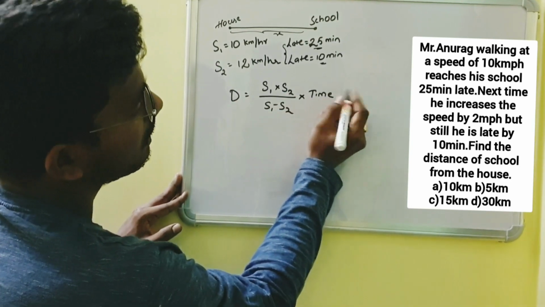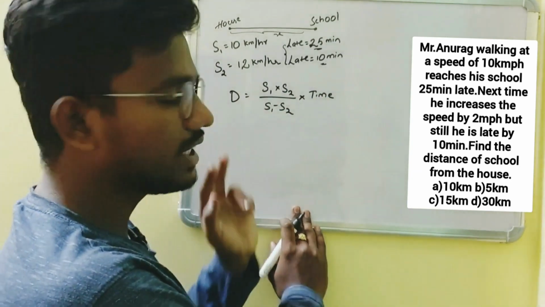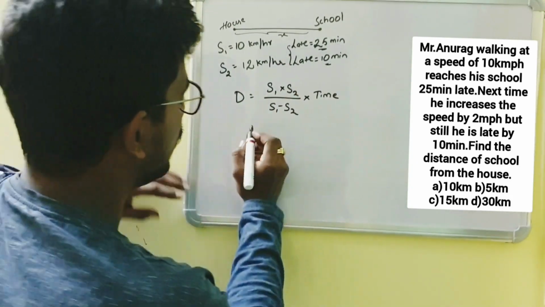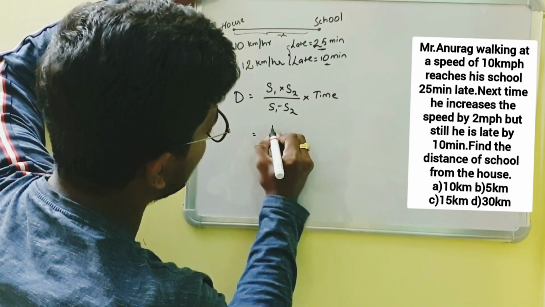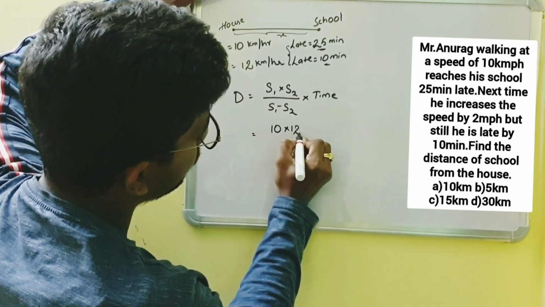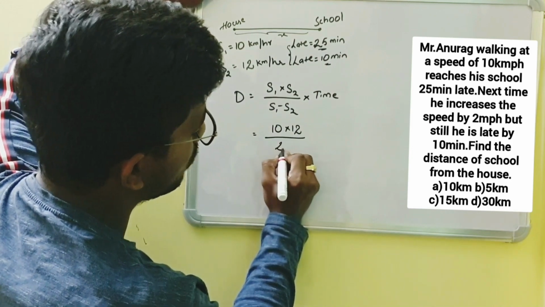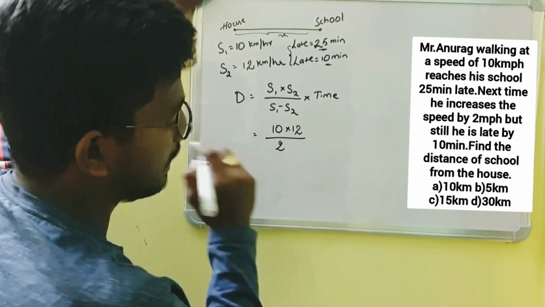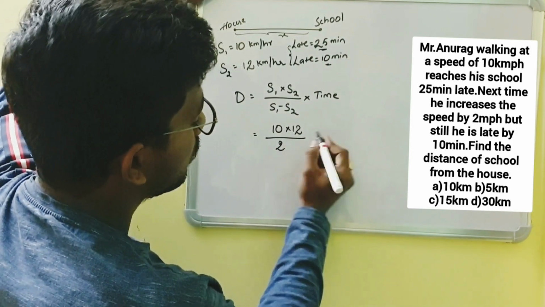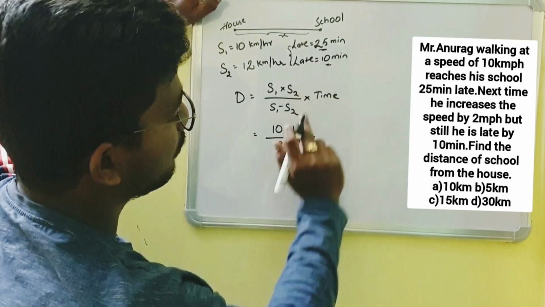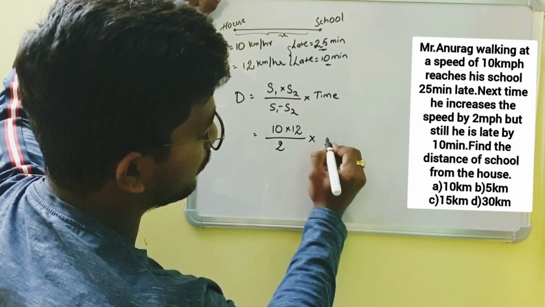In this question it is given that in both the cases he was late, so we have to take the difference in time. The given speeds are 10 and 12, and 10 minus 12 is minus 2. As it is speeds we can neglect the negative, so 2, and the time interval is 25 minus 10, which is 15 minutes.